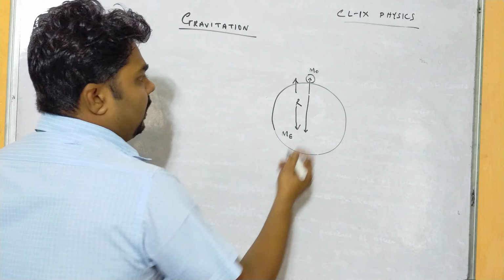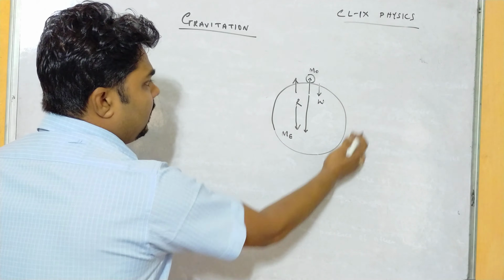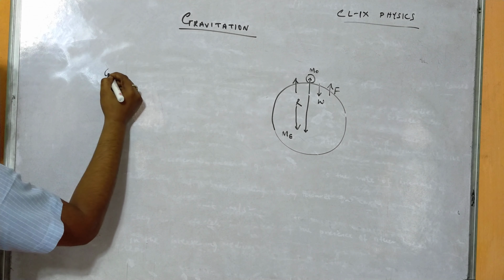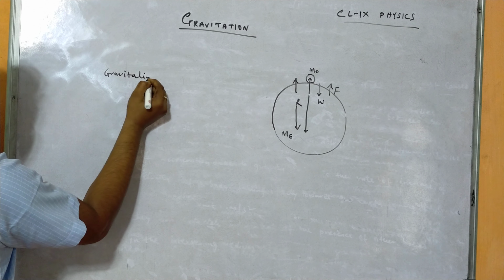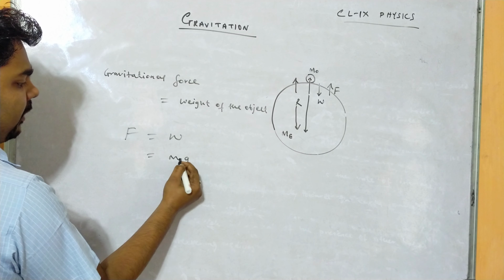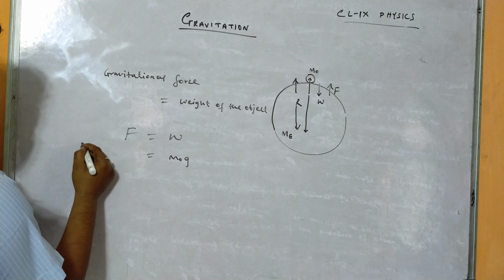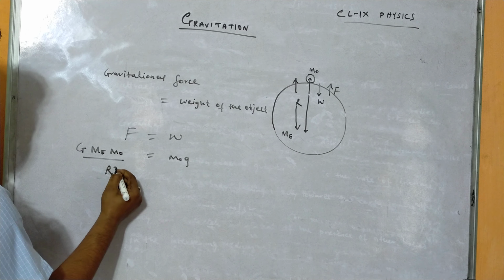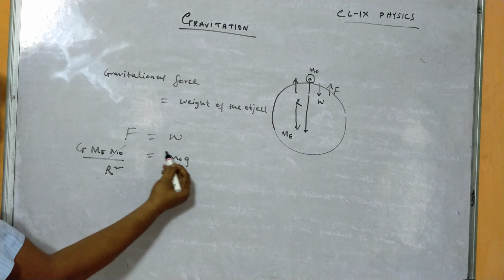Now the object's weight is acting downward, and there is a force of attraction between this big earth and the small mass. That means the gravitational force equals the weight, which equals mg, where m is the mass of the object. And this gravitational force, we know, is capital G, mass of earth, mass of object by r square. Now the mass of the object on both sides will get cancelled.